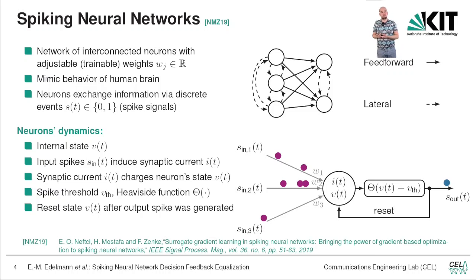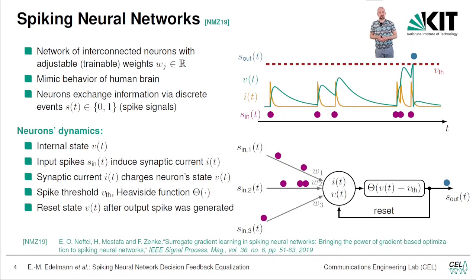The synaptic current charges the neuron state, so the membrane potential, over time, and as soon as the membrane potential reaches and exceeds a spike threshold, an output spike is fired and the neuron is reset, which you can see over here with the Heaviside function. So as soon as V(t) gets higher than the threshold, an output spike, the blue dot, is generated and the neuron is reset.